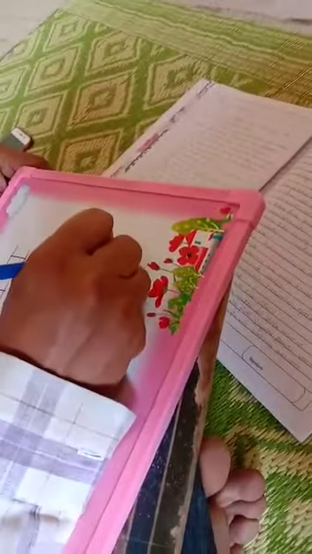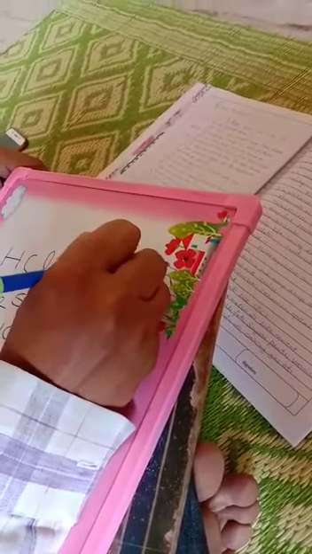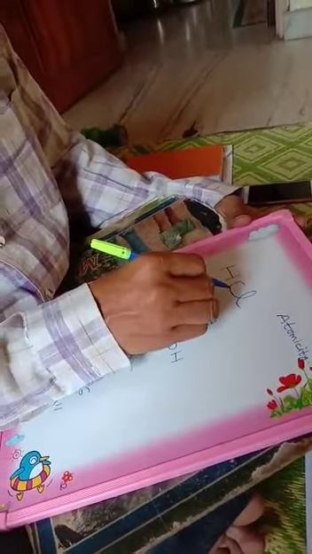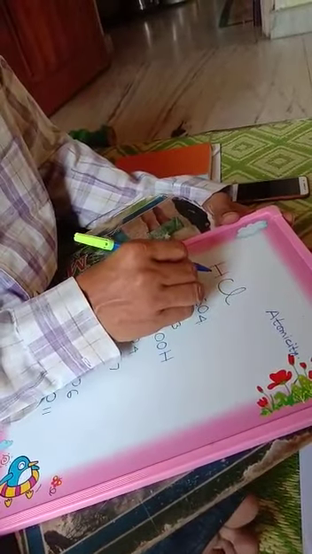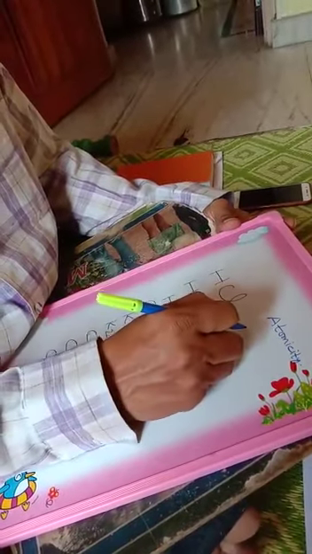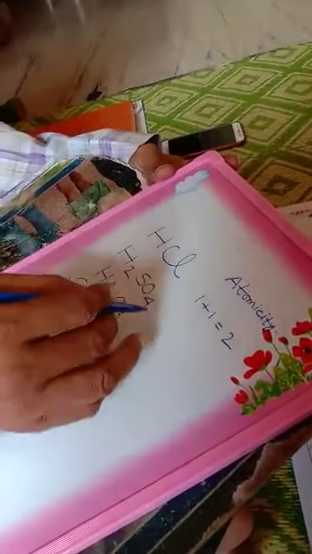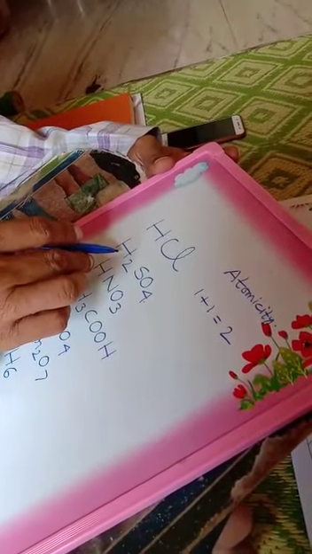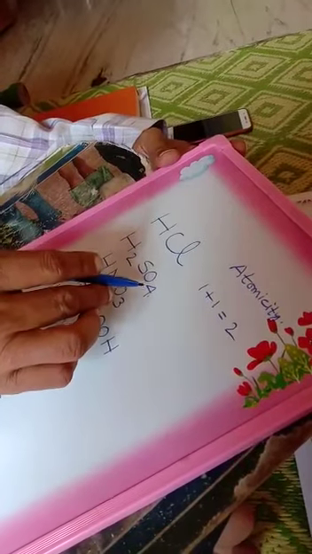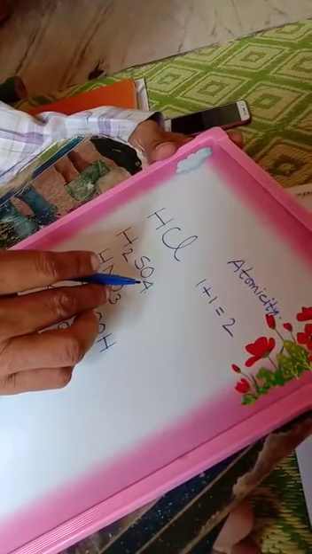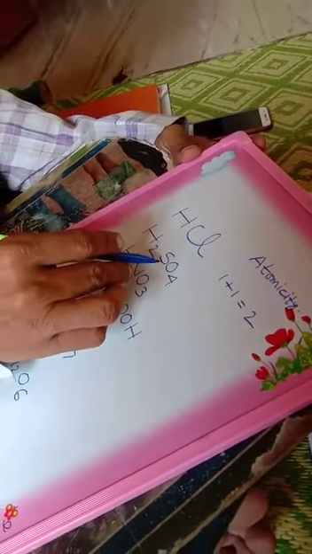Atomicity. What do you mean by atomicity? It is the total number of atoms present in a given molecule. Say for example, HCl is a combination of one hydrogen and one chlorine, so the atomicity is 1 plus 1, that is 2. Sulfuric acid: 2 hydrogen atoms, 1 sulfur and 4 oxygen, so atomicity is 2 plus 1 plus 4, that is 7.